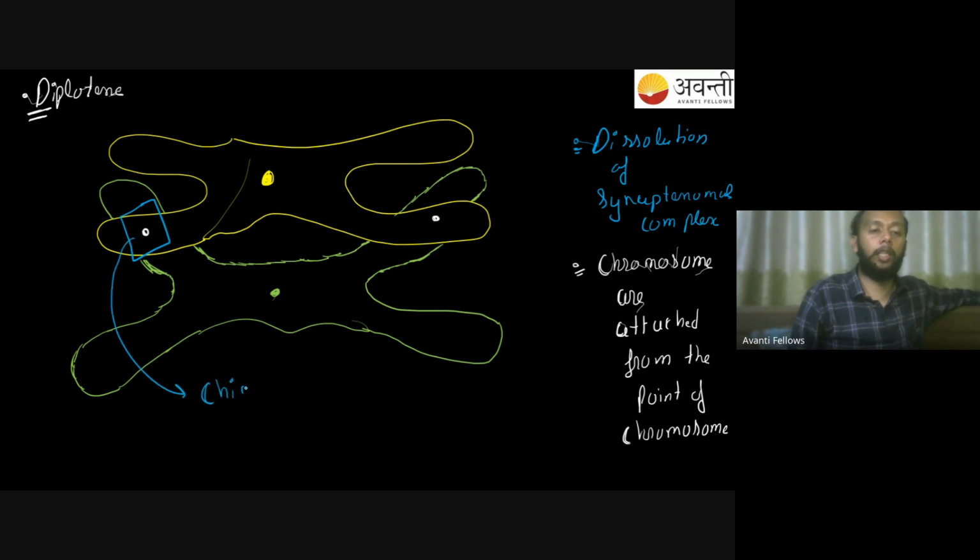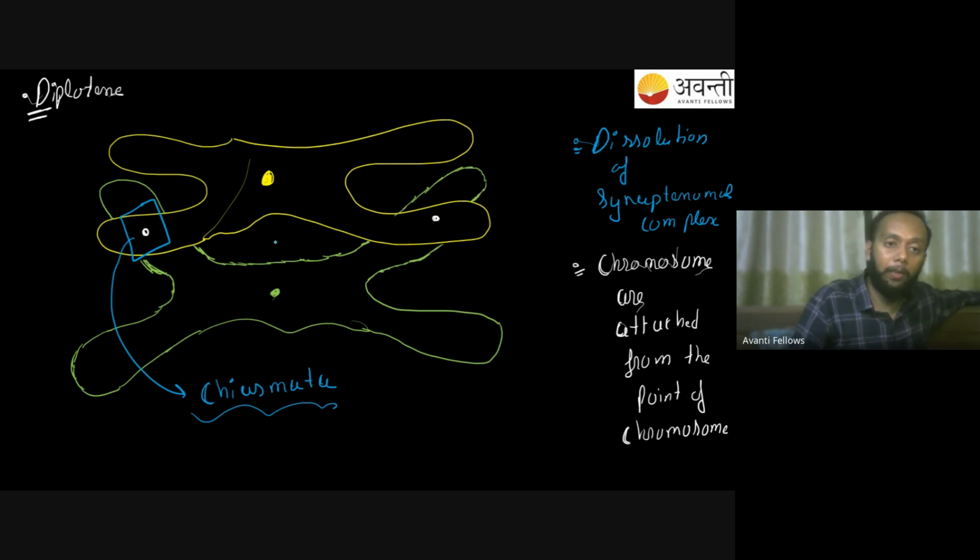This one is called my chiasmata. Chiasmata, or chiasma, whatever you want to call it. Please remember this very clearly: this point of attachment is only my crossing over point. Both the chromosomes are attached only from the point of crossing over. From the center they are free, right? And this point of attachment is called my chiasmata, and this chiasmata looks like an X-shaped structure.